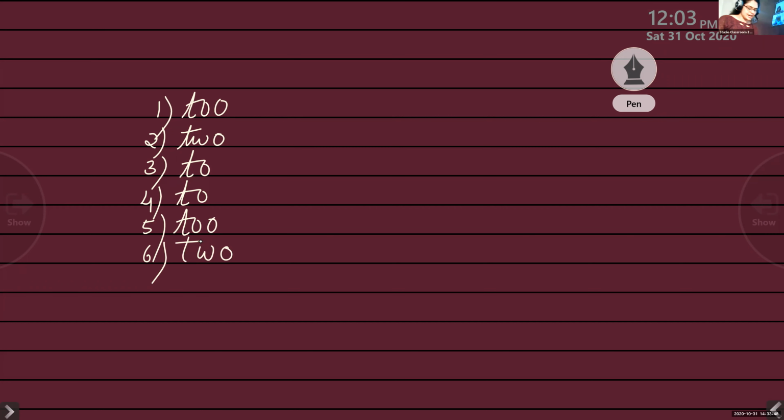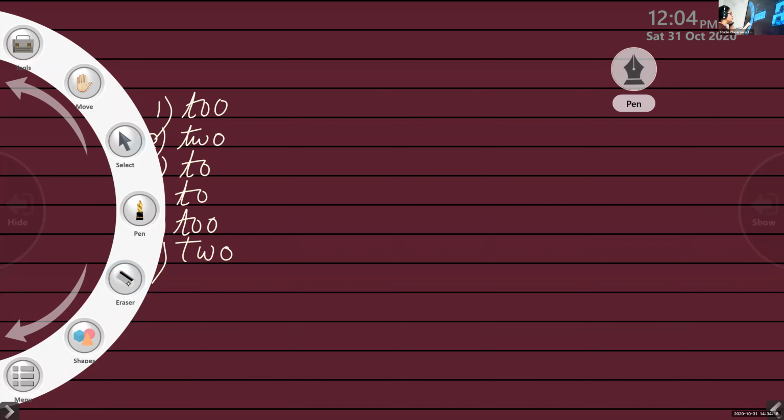Moving on to the next exercise. The following sentences, underline. You can shade also, but make sure that even if you shade, the letter should be visible. If you make it too dark, you won't be able to see it. You can just give a light shade, or you can just put a tick mark. So the underlined words have been used incorrectly. So it's a sort of editing. Rewrite the sentences using the correct words. You have to rewrite the sentence using the correct "to".